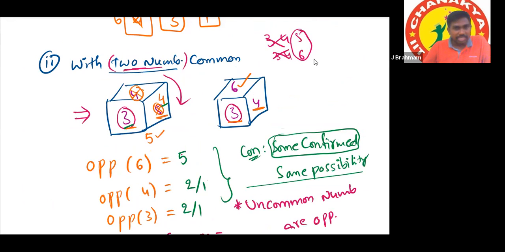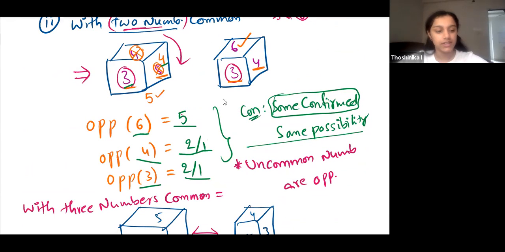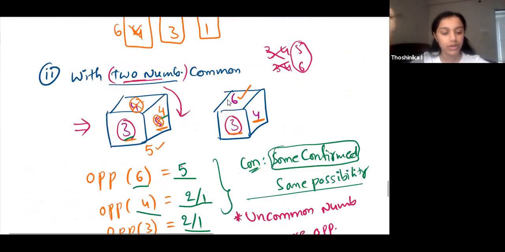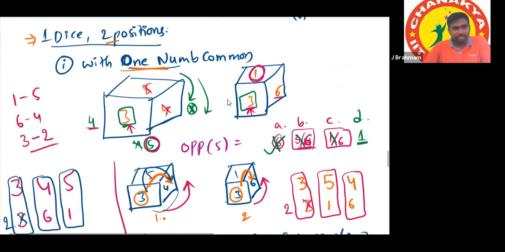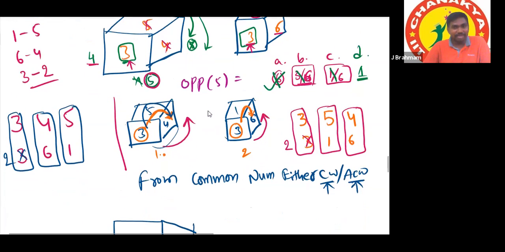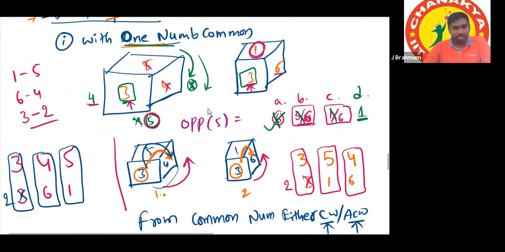Suppose he is asking for a common number only, we have to say the possibilities, the remaining 2 possibilities. Because here 4 is a common number, we are giving 2 possibilities. Here 3 is common, that's why we are giving possibilities. Because 6 is not a common number, directly we are saying. I have a doubt regarding this. What if it's only one number that is common, not both 2 numbers? That is already covered. Okay, I think I missed it. For this case only, we are getting all confirmed. Here our final conclusion is all are confirmed.